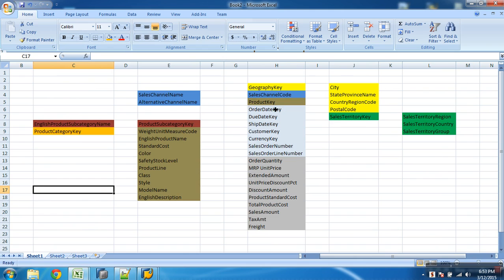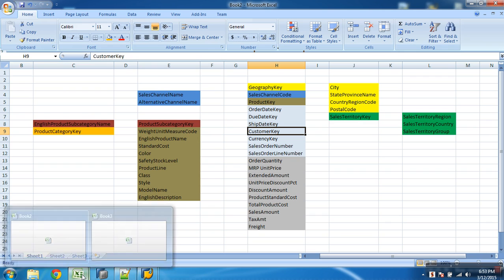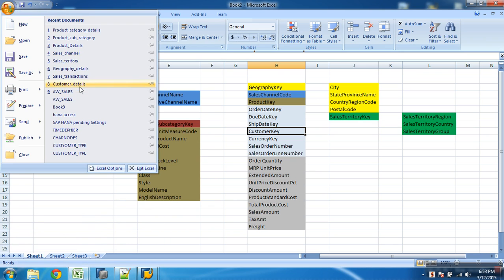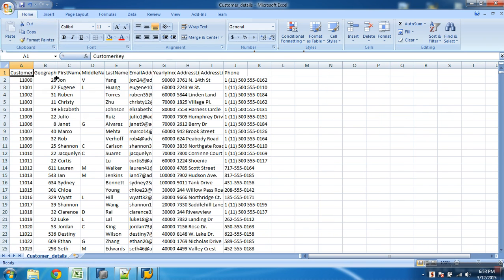Then order dates. I'm not linking anything to the dates. I just have the dates. Just three dates. Then customer. For more details on the customer, I have another file which gives me customer details. What is it? Customer details.